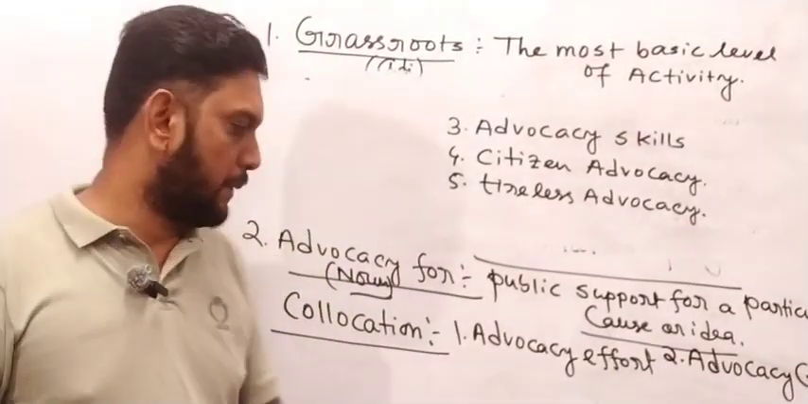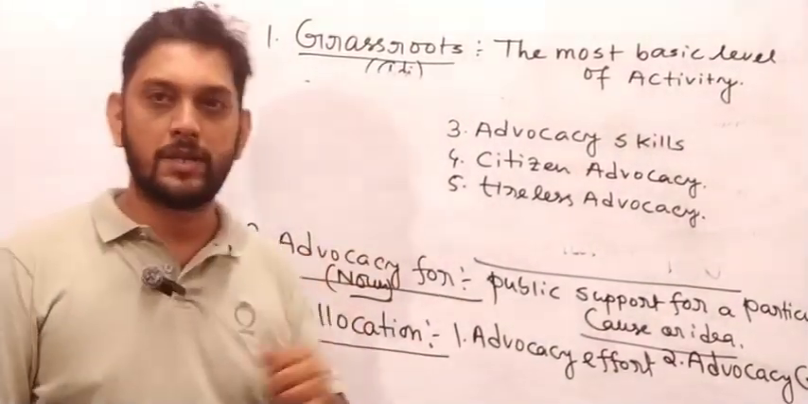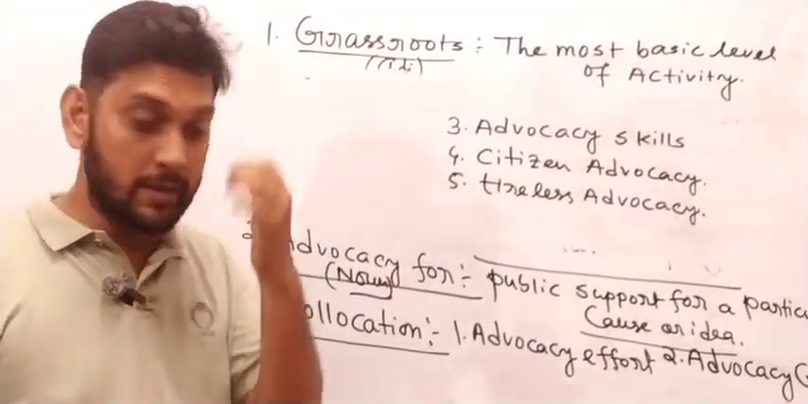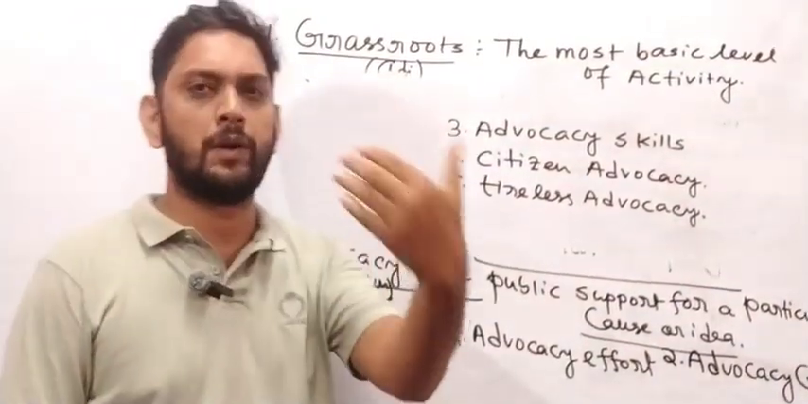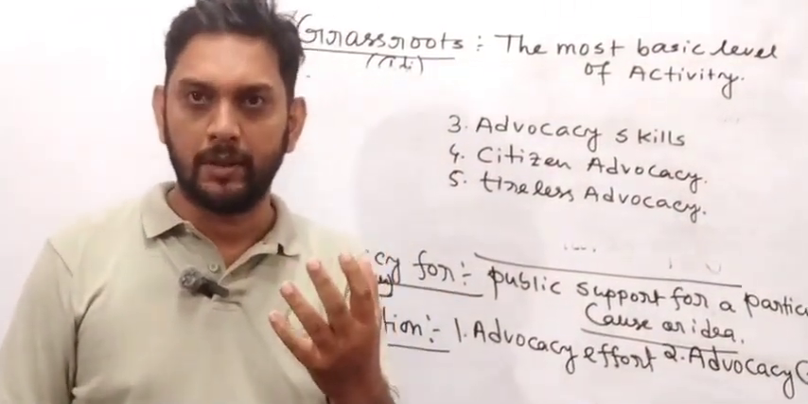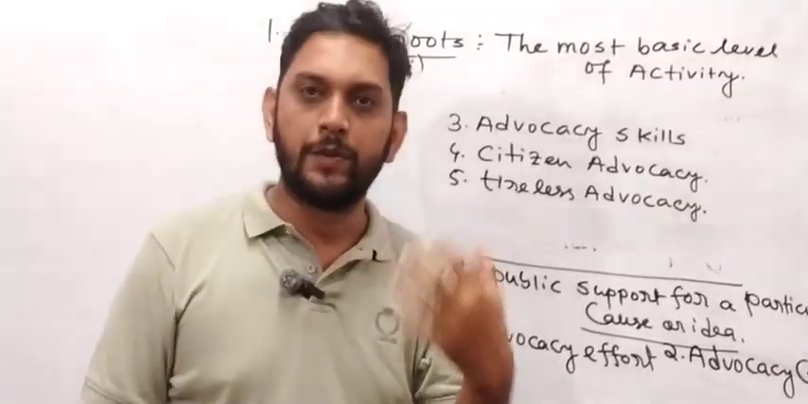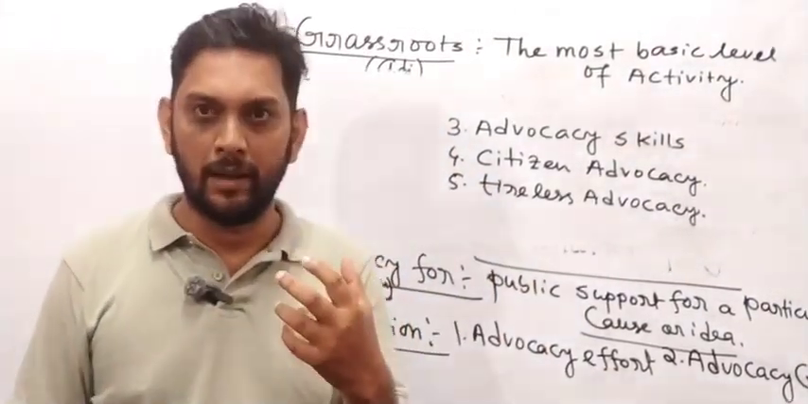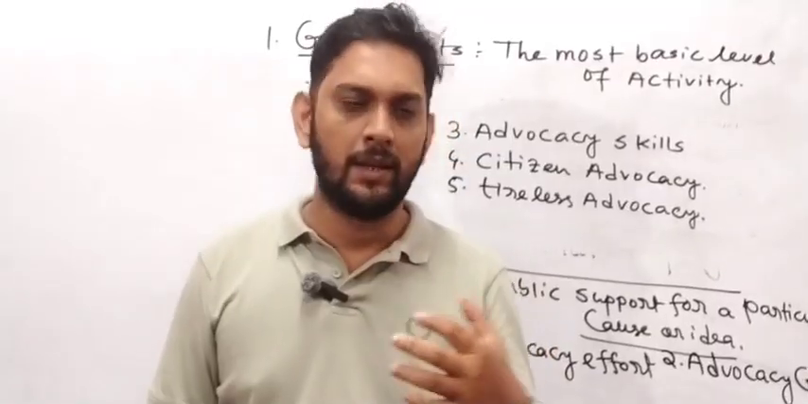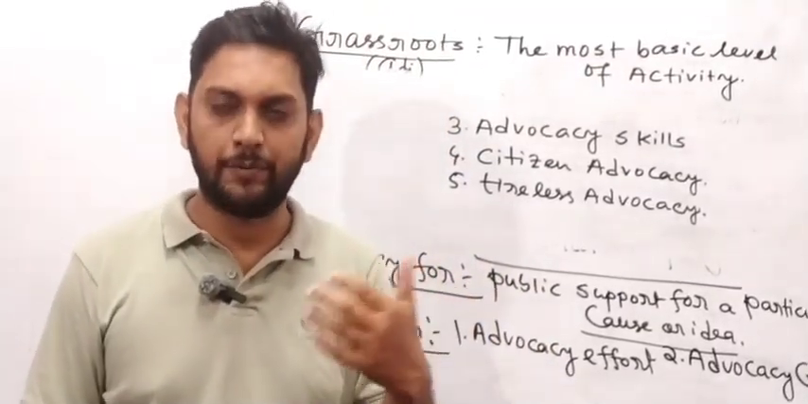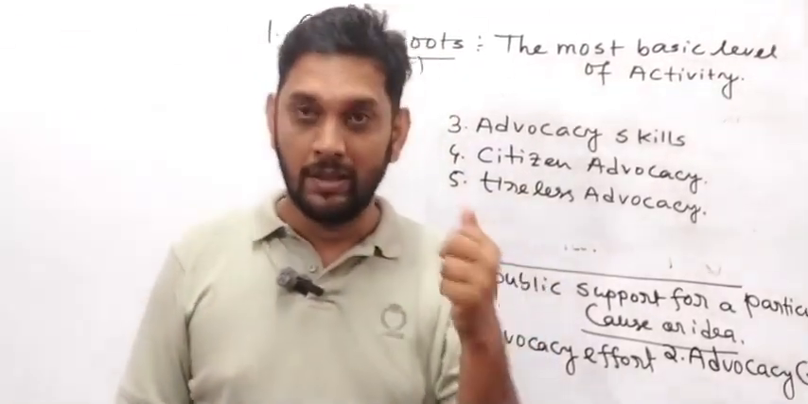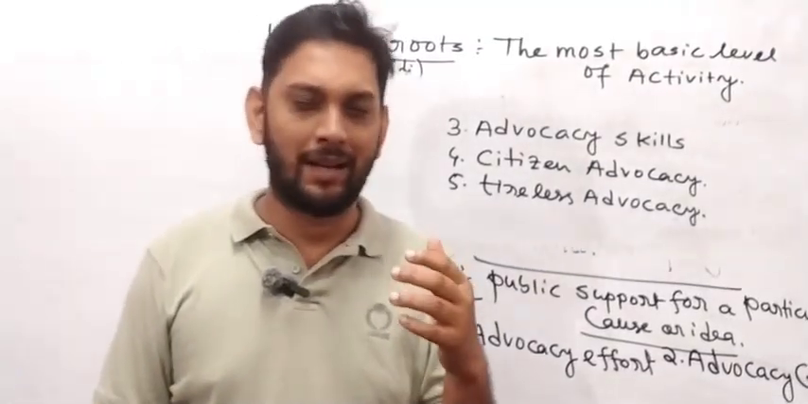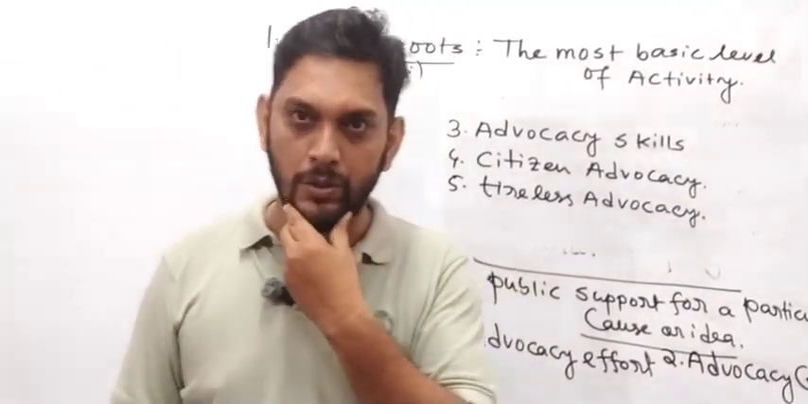Now let me tell you something, my friend. Did you understand the meaning of advocacy for? Advocacy for means public support for a particular cause. People support some cause. Let's say you have taken a decision that you want to protect animals, because you have seen that the dogs, the street dogs, if I talk about the street dogs, they are beaten, they are killed also.